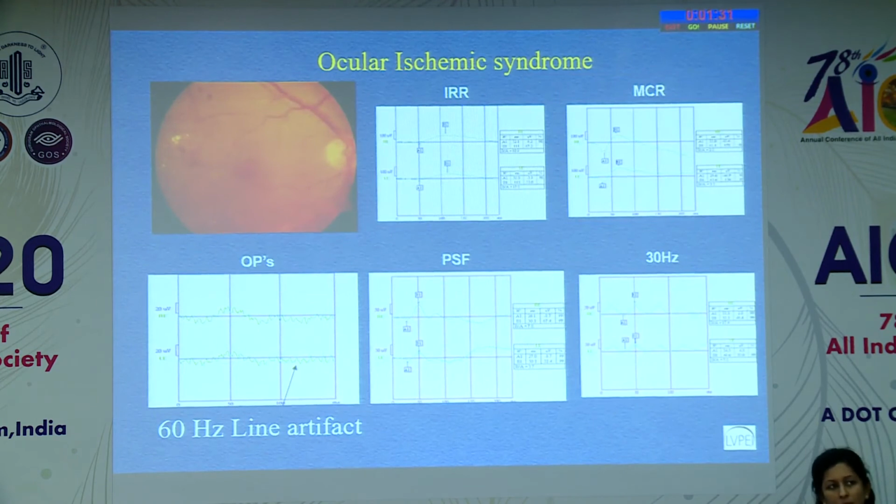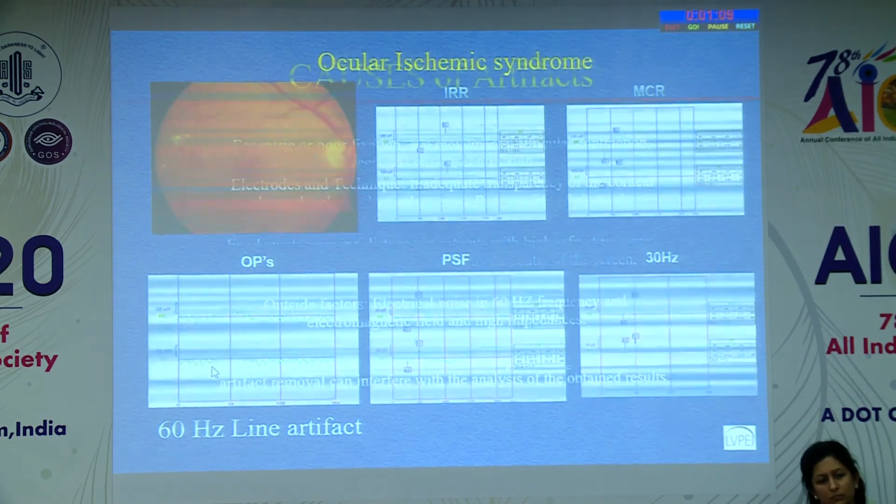Now here we have a patient whom we are testing, and here you can see that it seems as if he's got a lot of responses. Now these are not responses, these are the 60 Hz line artifacts. This is all because there is not good grounding or there is no earthing, and so there is some response here which is abnormal, but we can see that it has got contaminated with the other line responses. So we should not measure these, and then we need to correct some of the things.